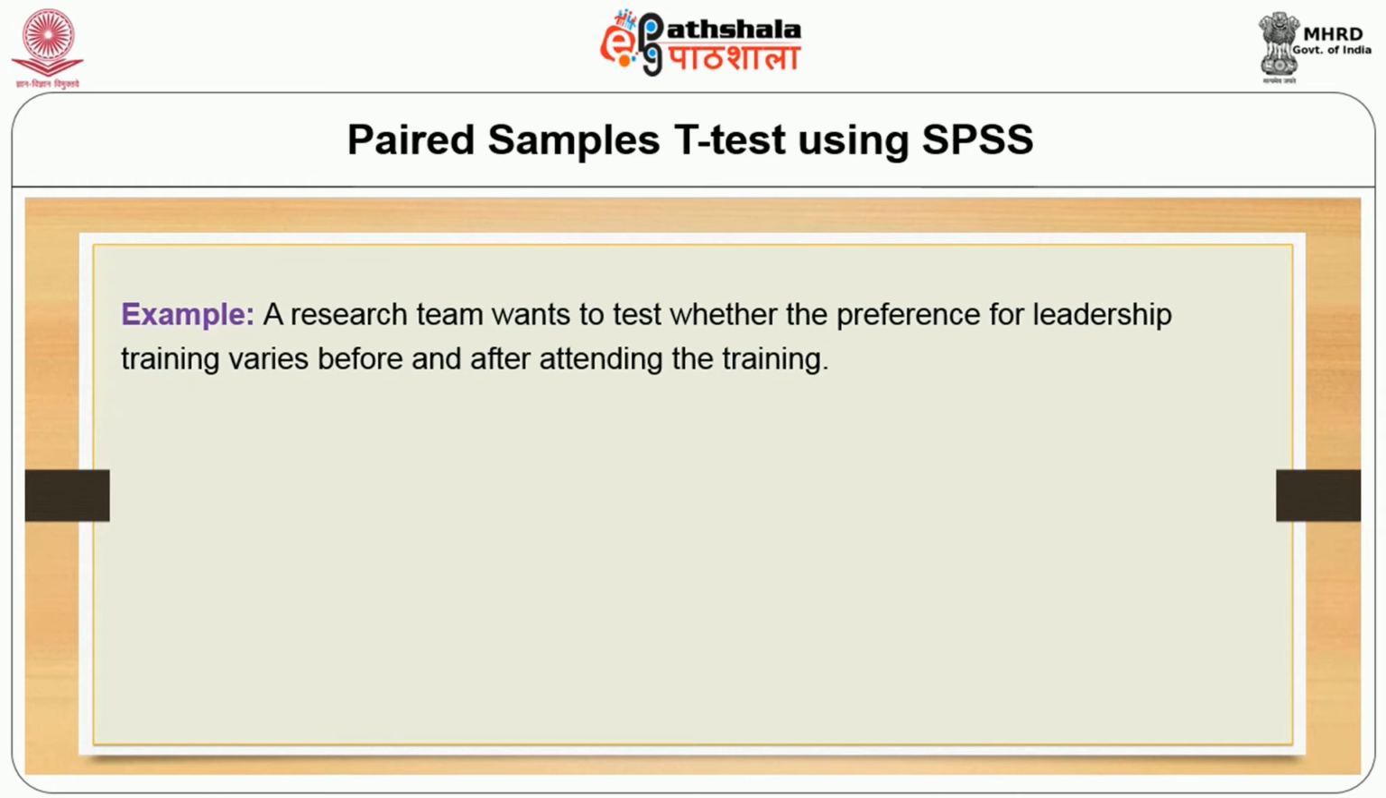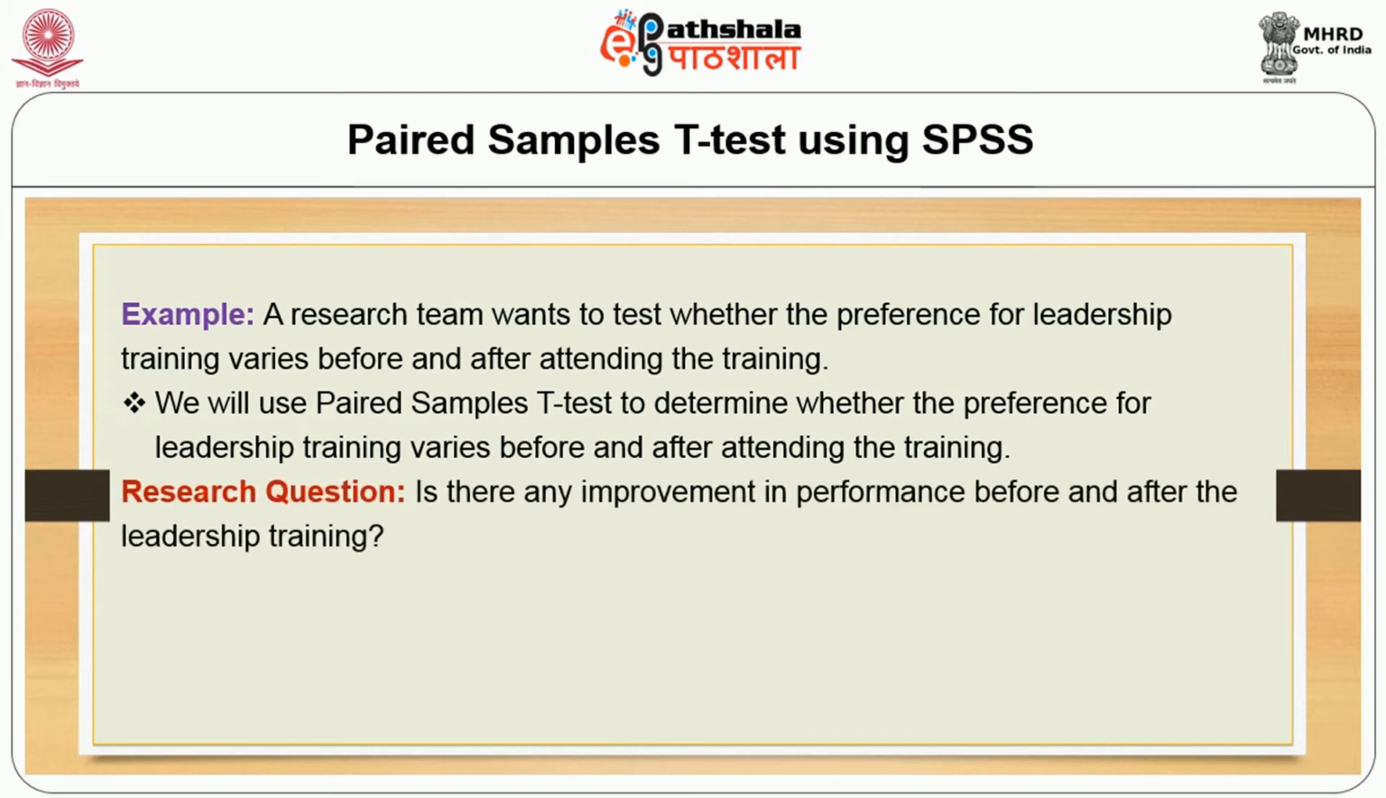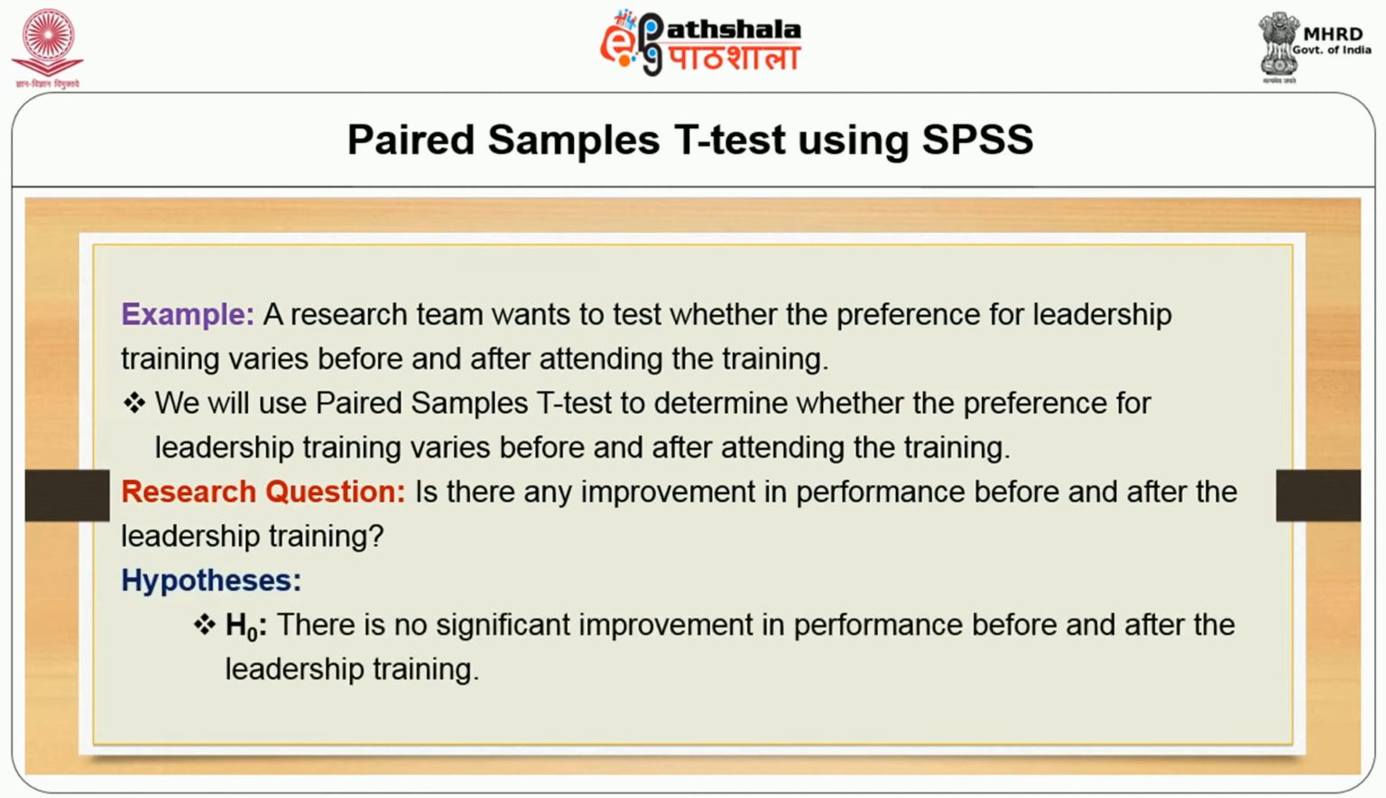Consider this example. A research team wants to test whether the preference for leadership training varies before and after attending the training. We will use paired sample t-test to determine whether the preferences for leadership training vary before and after the training. The research question is, is there any improvement in performance before and after the leadership training? The null hypothesis is there is no significant improvement in performance before and after the leadership training.